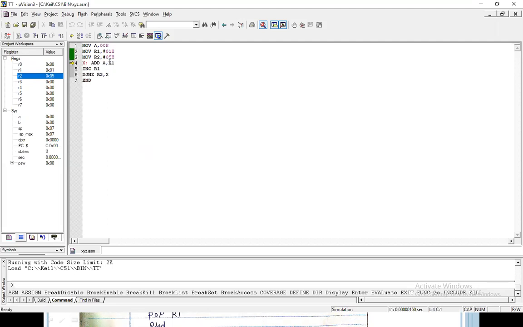So add A with R1. A contains value 0. R1 contains value 1. So 1 plus 0, the answer is 1. So A will be 1. See, A will be 1. Understood? After that, increment R1. R1 contains value 1, so R1 becomes 2. See, here R1 becomes 2. Now the accumulator contains value 1. 1 plus 2, the answer is 3. So see the accumulator value.